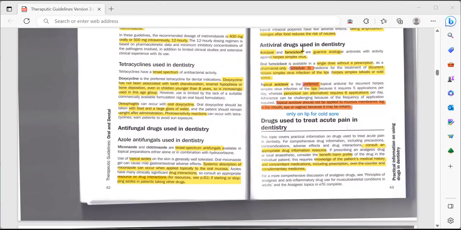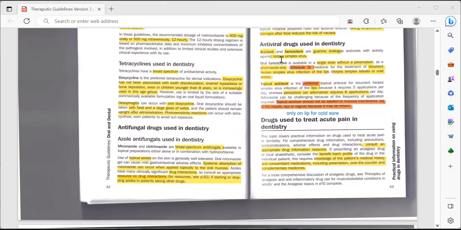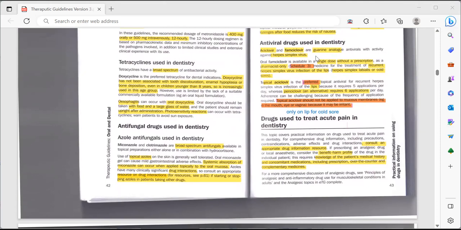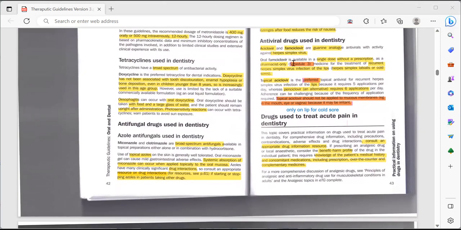All right, then antiviral drugs used in dentistry. Those are mainly acyclovir and famciclovir, which are guanine analogs, antivirals with activity against herpes simplex virus. So if the patient has herpes simplex virus, in that case you can either prescribe oral famciclovir, or topical acyclovir is available. The oral famciclovir you only need to prescribe as a single dose.